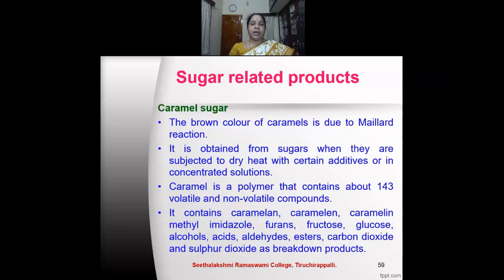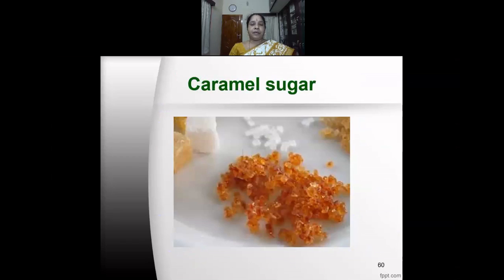Caramel sugar. The brown color of caramel is due to the Maillard reaction. It is obtained from sugars when they are subjected to dry heat with certain additives or in concentrated solutions. Caramel is a polymer that contains about 143 volatile and non-volatile compounds. It contains caramelin, methyl imidazole, furans, fructose, glucose, alcohols, acids, aldehydes, esters, carbon dioxide and sulfur dioxide as breakdown products. You can see here the caramel.